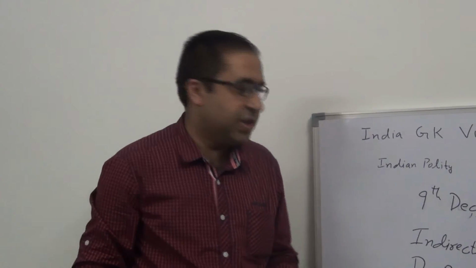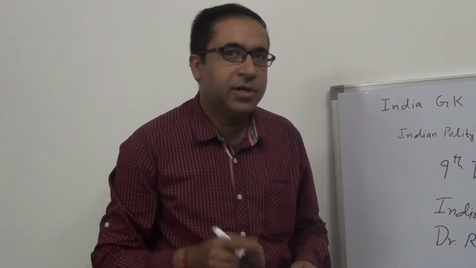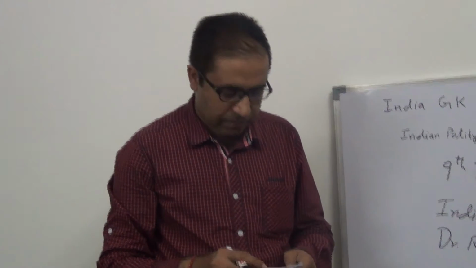However, Dr. Sachidanand Sinha was made the temporary chairman of the Constituent Assembly, and Dr. Rajendra Prasad later on was elected as the president of Constituent Assembly. Now the next question is, who was the vice president of Constituent Assembly? Mr. H.C. Mukherjee was the vice president of Constituent Assembly.